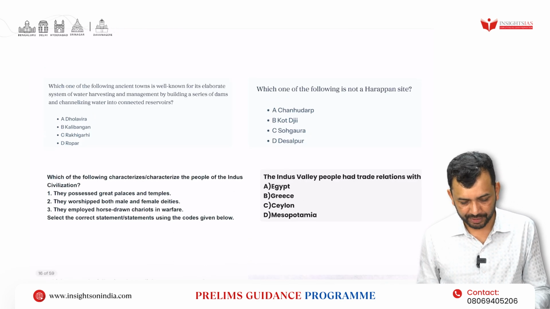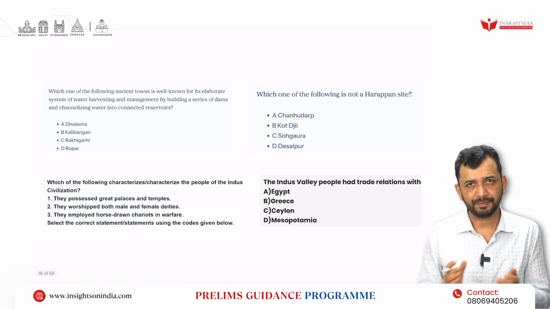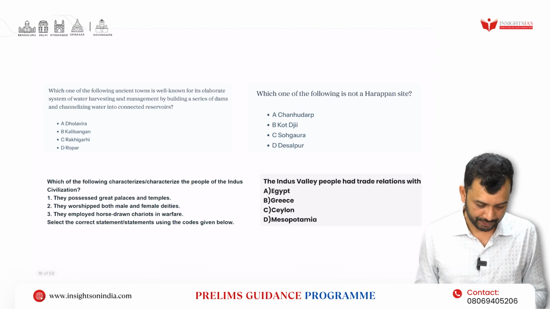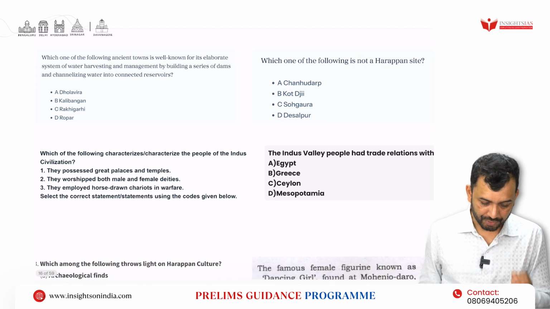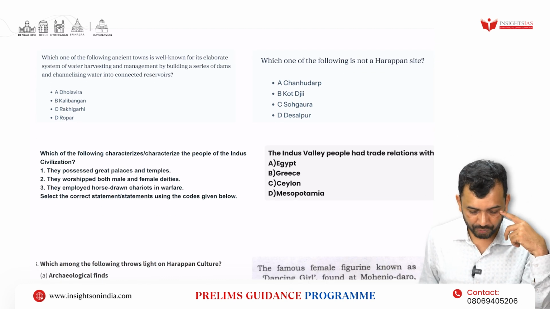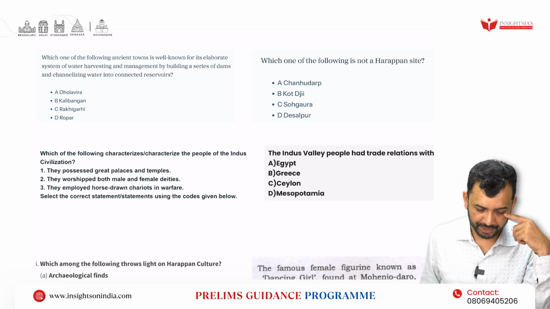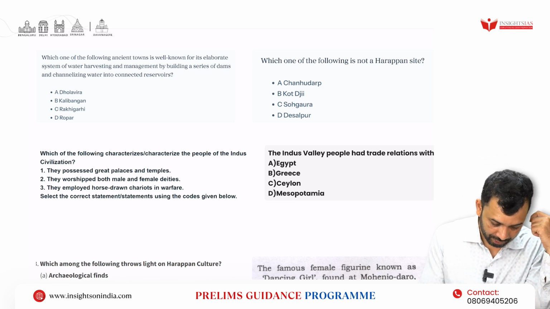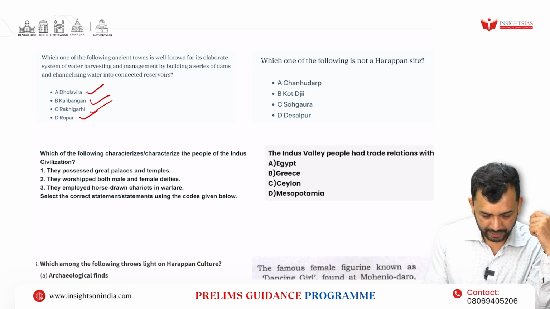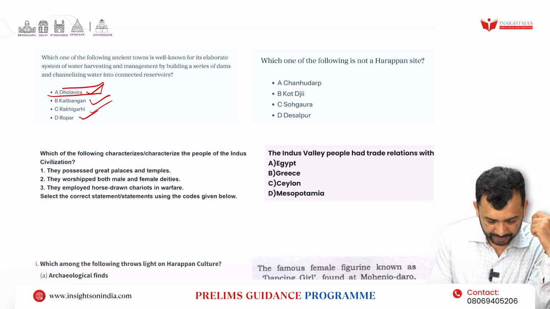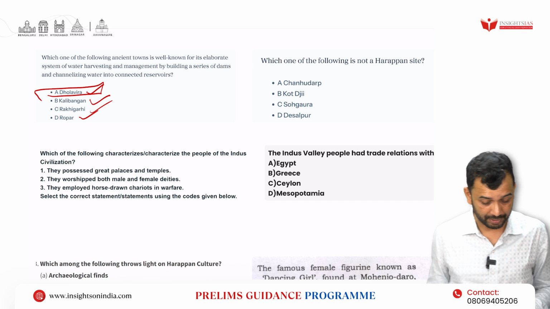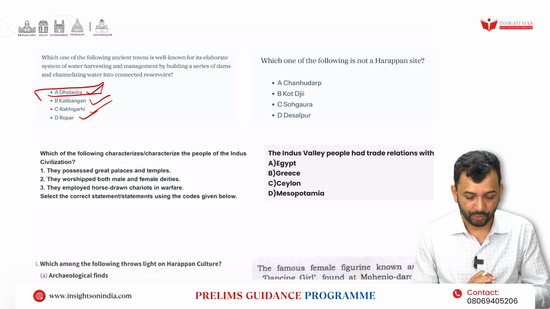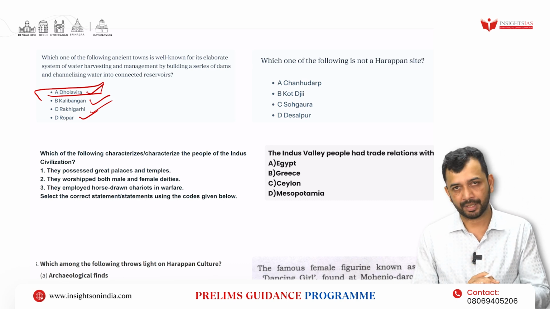Now this is with the prehistoric time. So now let's begin with Indus Valley civilization. Let's first look at the PYQs. Which one of the following ancient towns is well known for its elaborate system of water harvesting and management by building a series of dams and channelizing water into connected reservoirs? Options are Dholavira, Kalibangan, Rakhigarhi, and Ropar. And you know that the answer is Dholavira. This is directly available in the NCERT. Dholavira is well known for the water harvesting and management system.